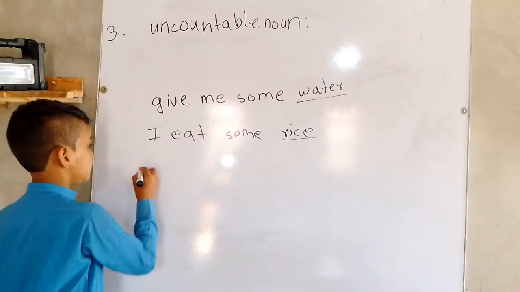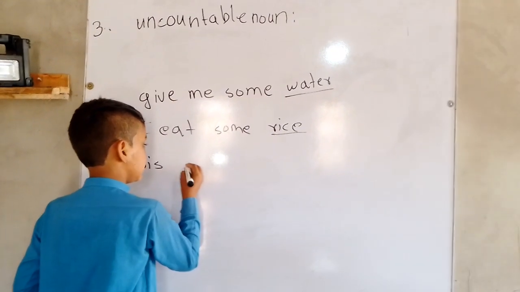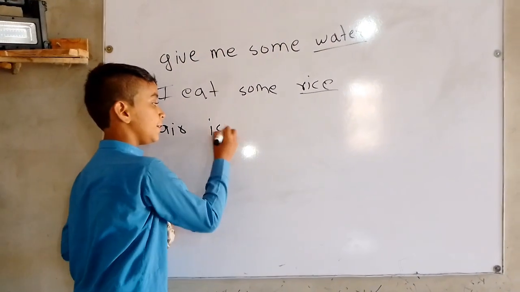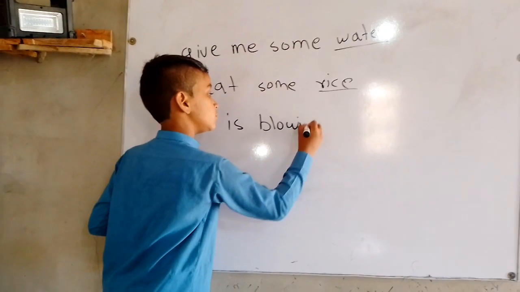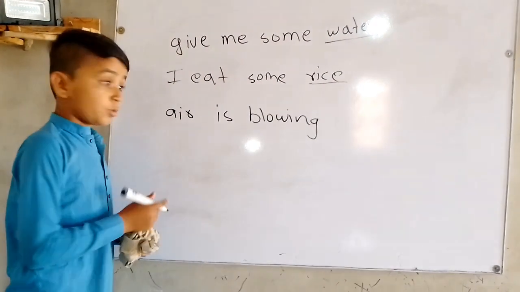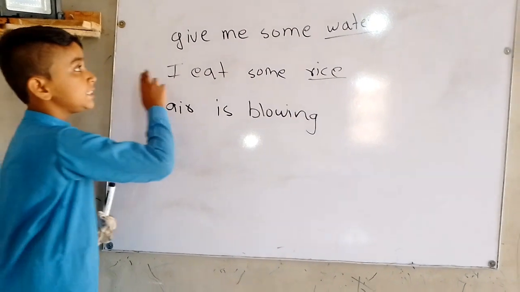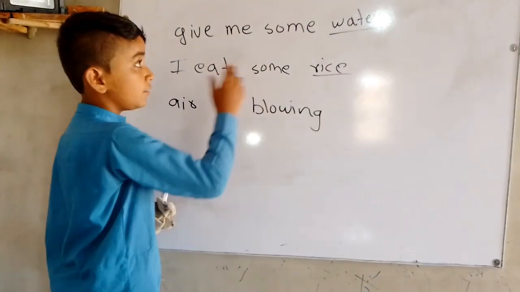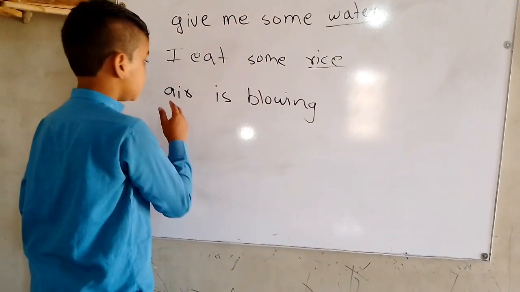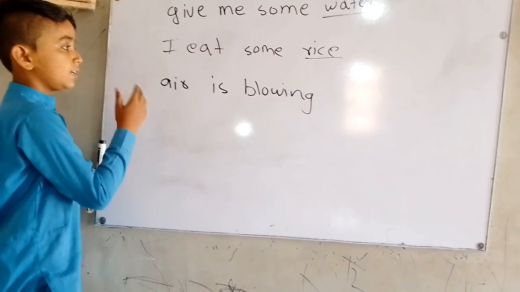And the third example: air is belonging. We cannot say one air is belonging, two air is belonging, three air. This is the uncountable noun. Understand that: give me some water, the water is uncountable. We cannot say one water, two water. I eat some rice. We cannot say one air, two air, three air is belonging.